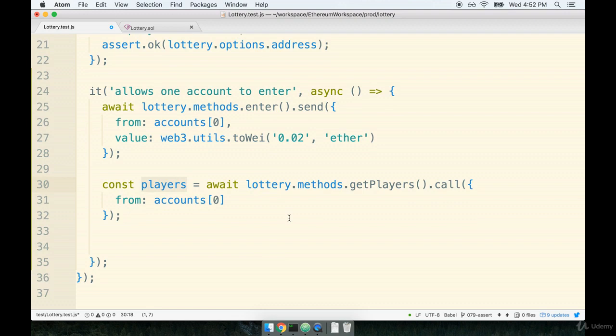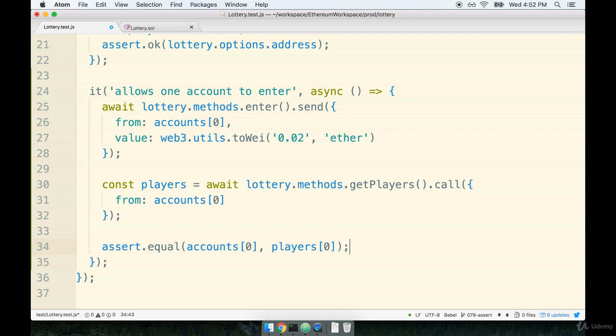So now players should be an array, and the only element inside that array should be the address of accounts at 0. So we can now write two separate assertions. One that will make sure that there's only one record inside the array, and another to make sure that the correct address is stored inside. So we can say assert.equal accounts at 0, so that's the value that it should be, and players at 0.